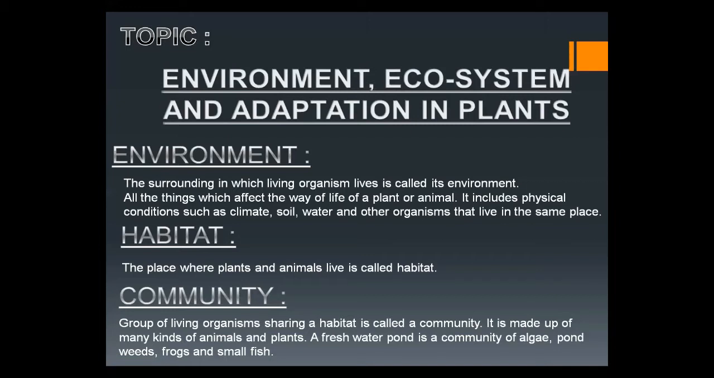The surrounding in which living organism lives is called its environment, and it includes all the physical features or all the things which affect the way of life of the plants or animals. Means the air, the water, the condition of temperature, the condition of soil, all things.